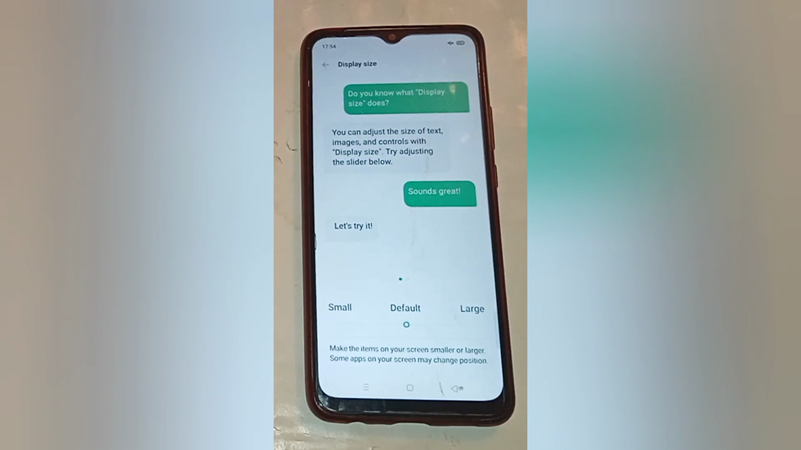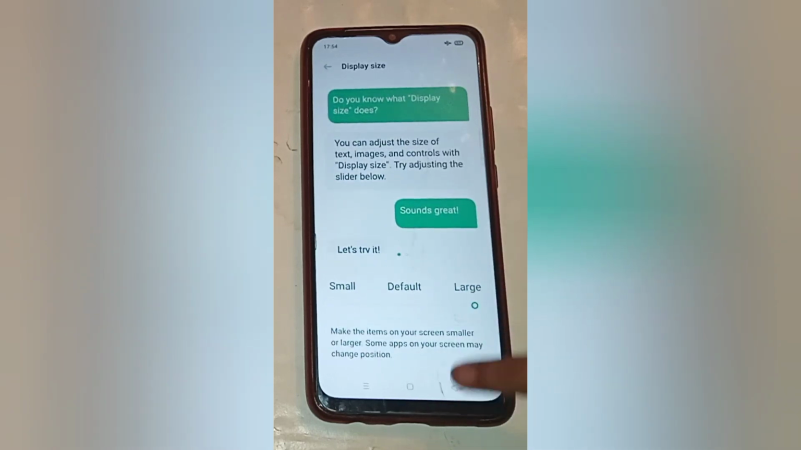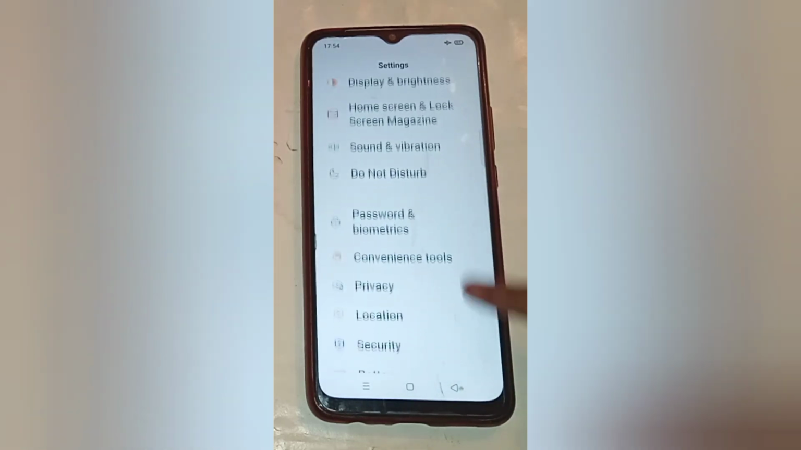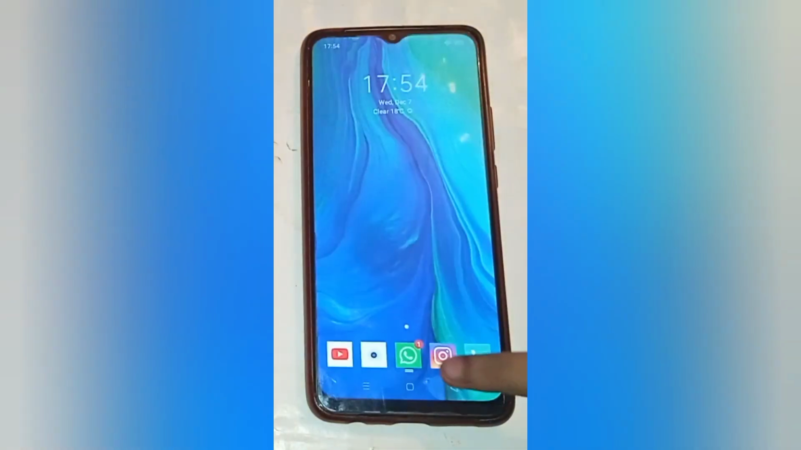Here you will see your display size is default. So if you want to increase your display size, scroll this circle on the right side and here you will see the result. When you click on the back option like that, here you will see your display size is increased on your mobile phone like that.